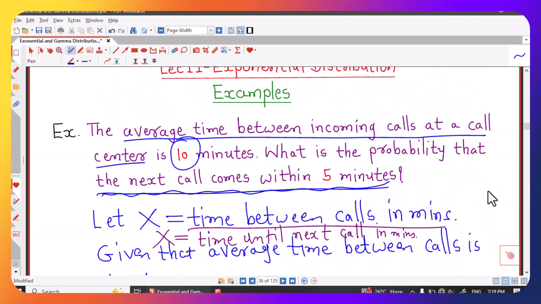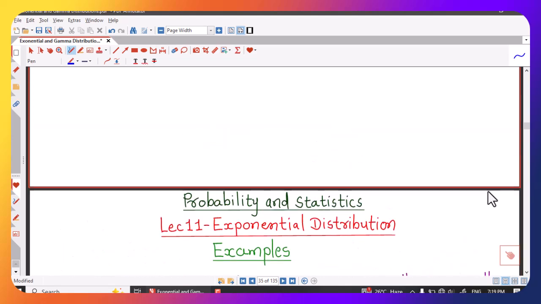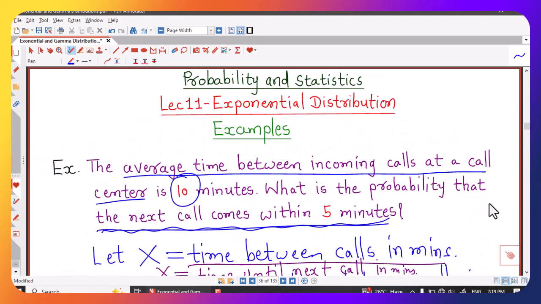So this is all about this lecture, and we will continue with this type of problems in upcoming lectures.